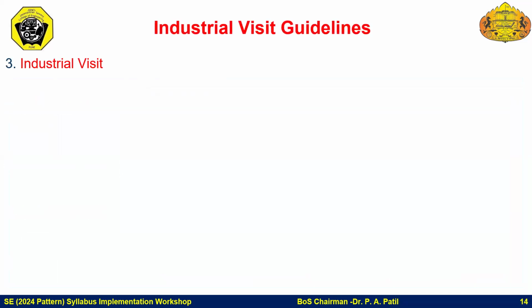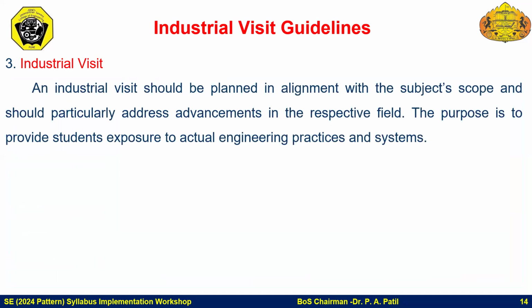Regarding industrial visits, if a few units demand industrial visits, then the faculty members can arrange the industrial visit as well. It is recommended to have at least one industrial visit for a particular subject. An industrial visit is to be planned in alignment with the subject scope. It should be relevant to that particular subject or unit, and particularly address advancements in the respective field. The purpose is to provide students exposure to actual engineering practices and advances in that particular concept or content.